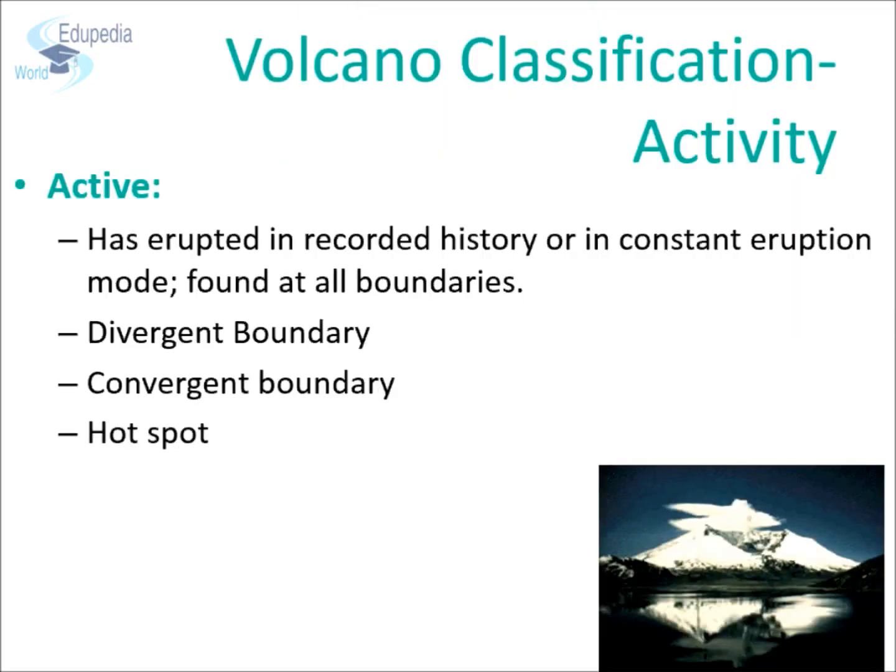Volcanoes can also be classified according to their activity. Active volcanoes. Active volcanoes are those volcanoes which are either in a constant state of eruption or which erupt at least once in every 10 years. Active volcanoes are likely to be found in the following places: divergent boundaries, for example Krafla, Loki, Hekla, Katla volcanoes in Iceland.